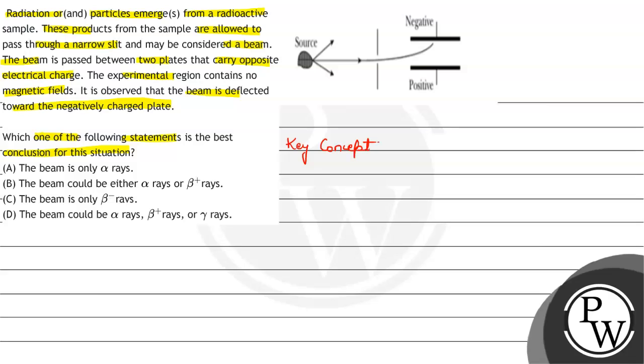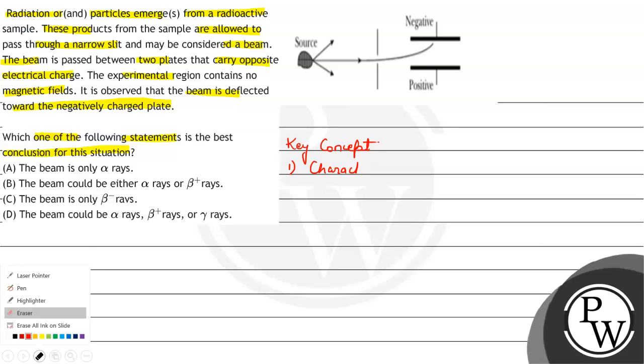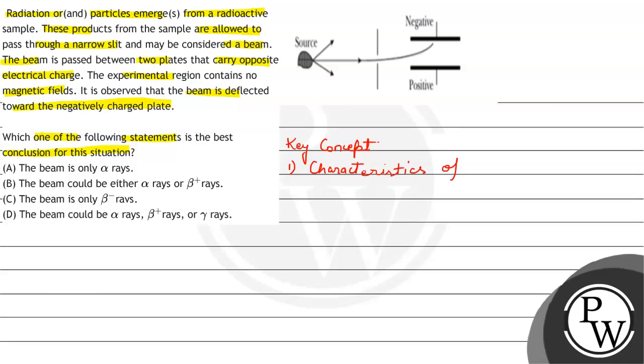So the key concept is the characteristics of alpha, beta plus, beta minus and gamma particles.